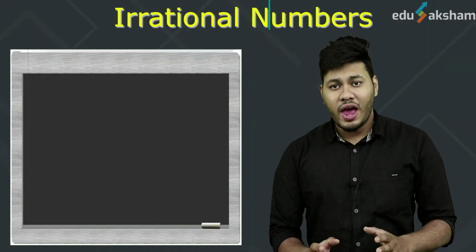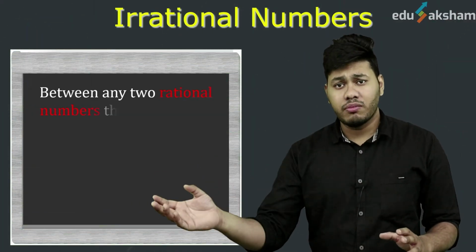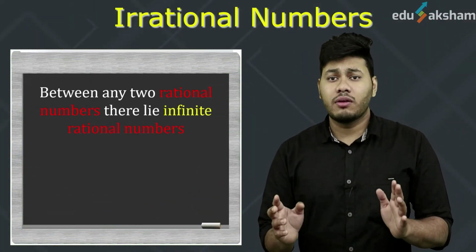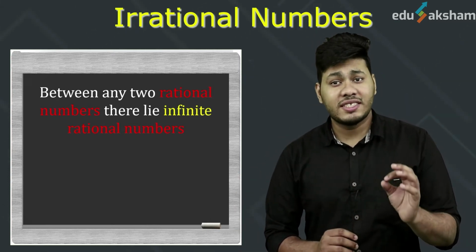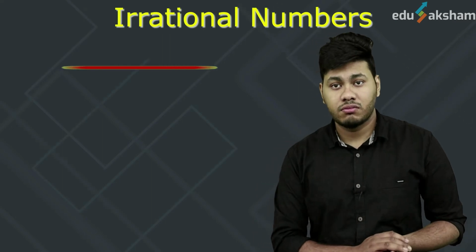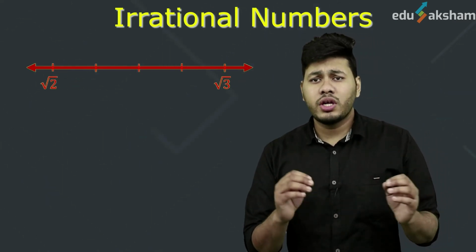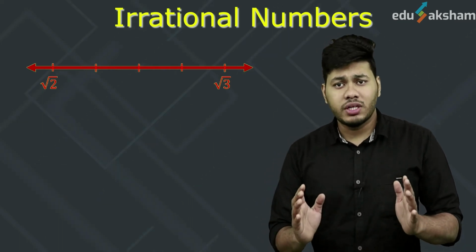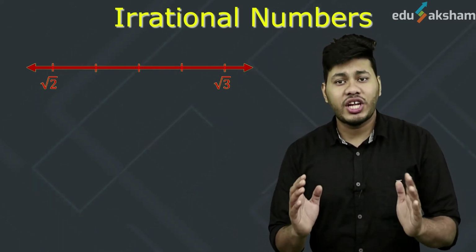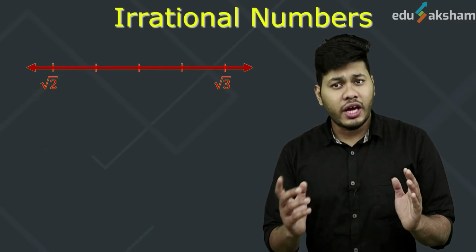Now, as we had learnt for rational numbers that between any two rational numbers, there lie infinite rational numbers, we will check the same thing for irrational numbers. We will take any two irrational numbers, for example root 2 and root 3. Suppose we want to find a number which lies between these two. So what can we do?